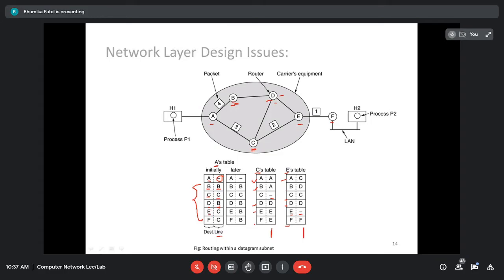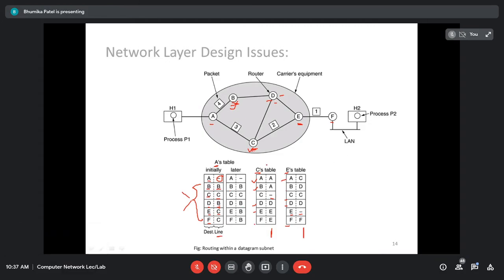Similarly for E, I have chosen the line C. First it will go to C, C will deliver the data to the router E, right? Then F. For F again I am using C. You can use either B or C. That is the only two possibility for the router A, because it is connected to two routers only, nothing else.